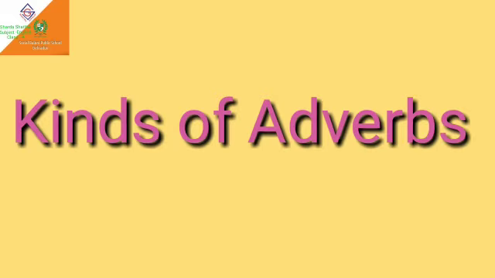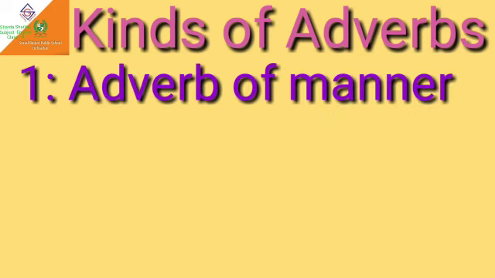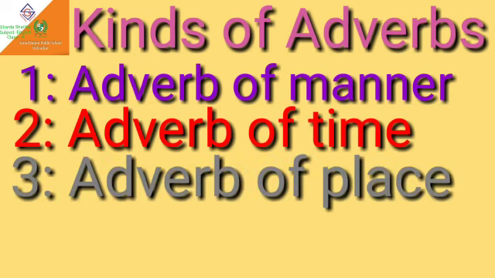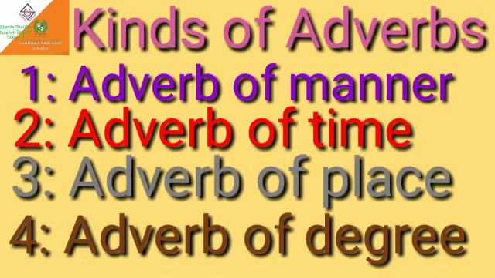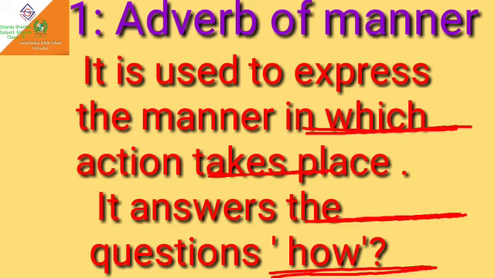Now, you will study kinds of adverbs. The first kind of adverb is adverb of manner. Second is adverb of time. Third adverb is adverb of place. And fourth adverb is adverb of degree. Now, first of all, you will study about adverb of manner. Adverb of manner is used to express the manner in which action takes place. It answers the question how.